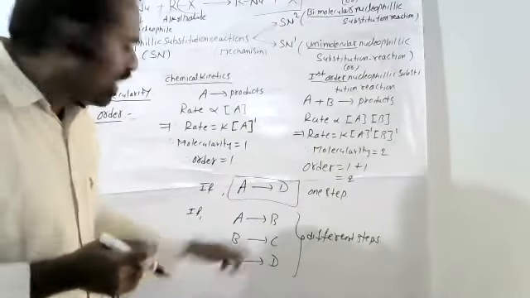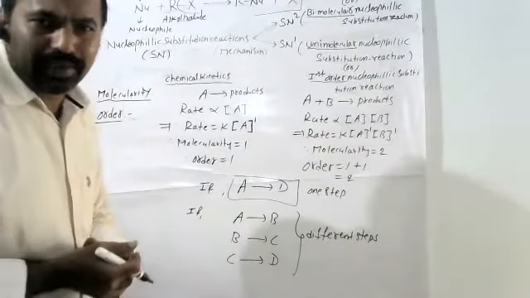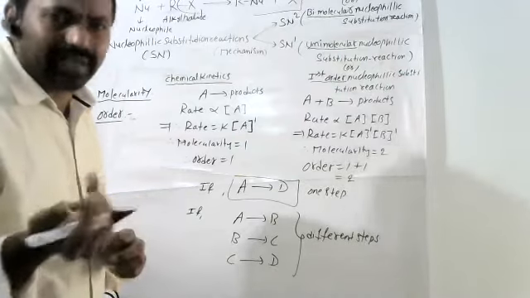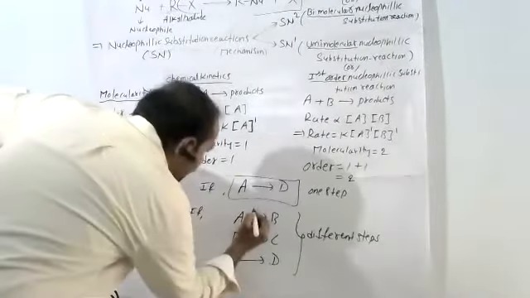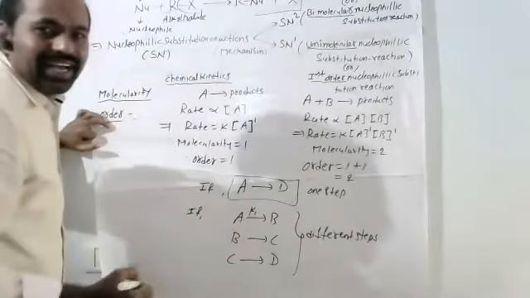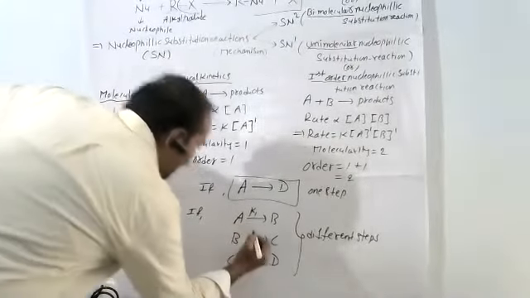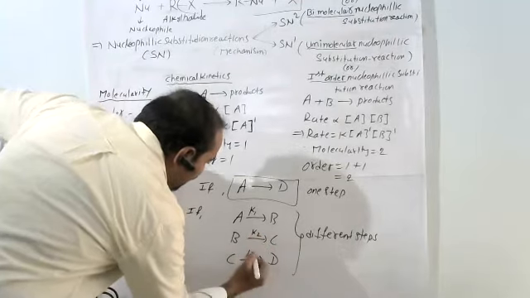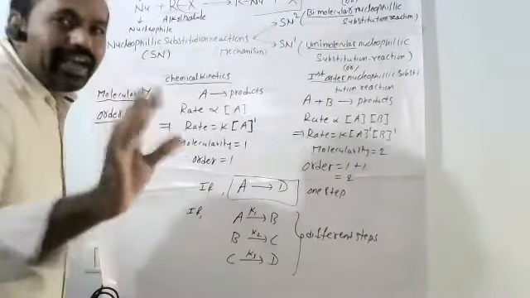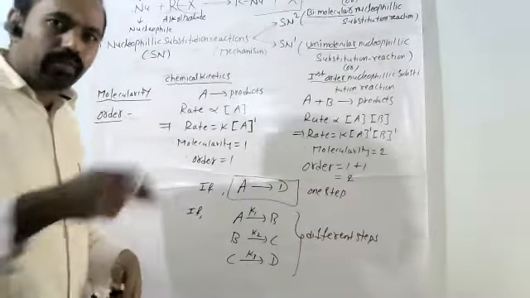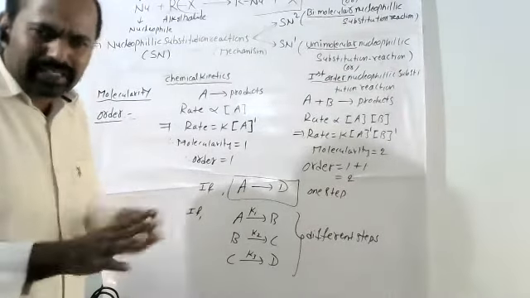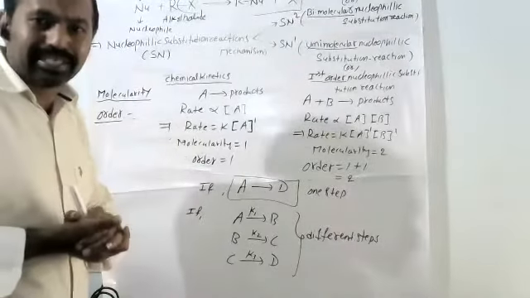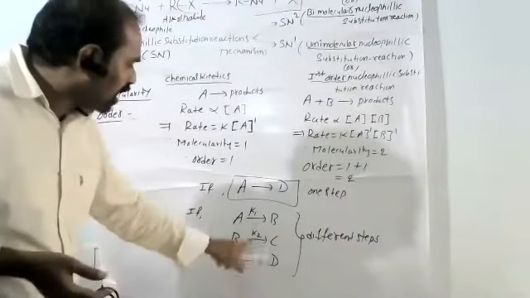Generally here, A is converted into B. It can take some time. Rate is nothing but speed over time. If I refer to it, it is K1, rate K1. It is rate K2. It is rate K3, because all rates can never be equal. A to B conversion, how much time does it take? B to C is more or less. That depends on the nature of the substance. These rates are different.